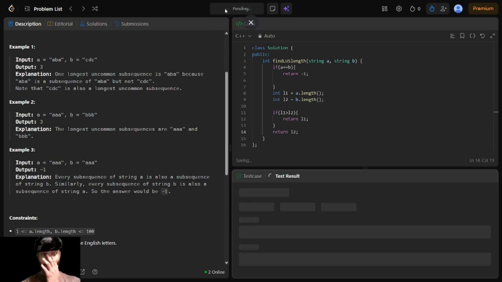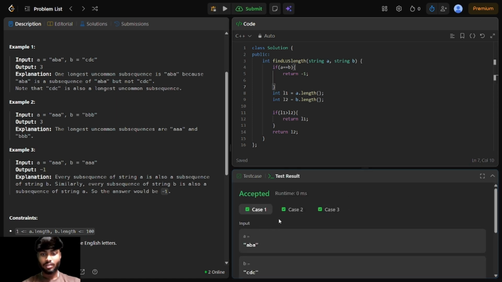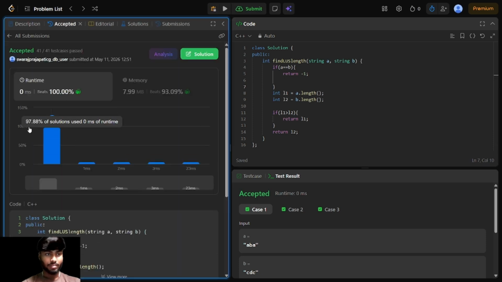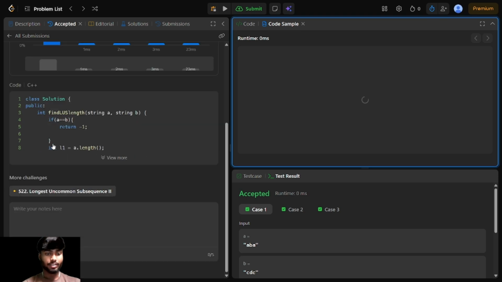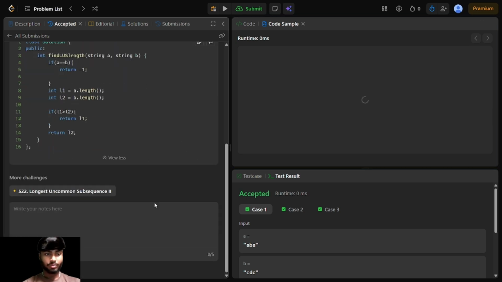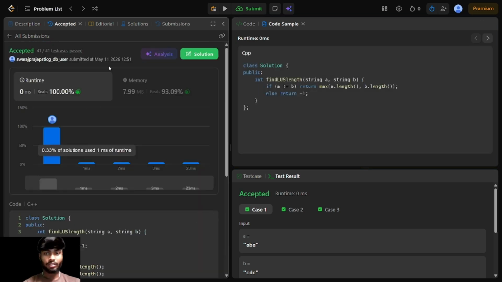Check the code for test cases. All test cases pass when we go to submit, passing all test cases with 0 milliseconds. So this is my solution for this LeetCode problem. We can also use the max inbuilt function, but